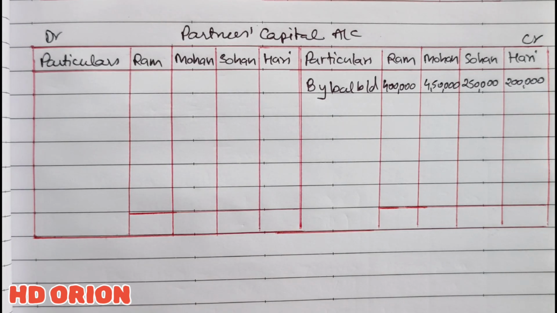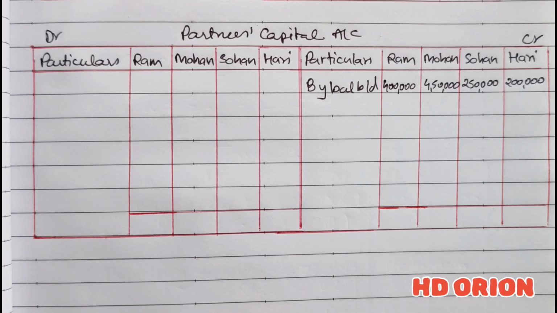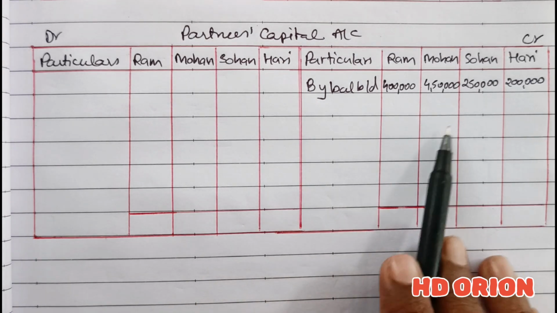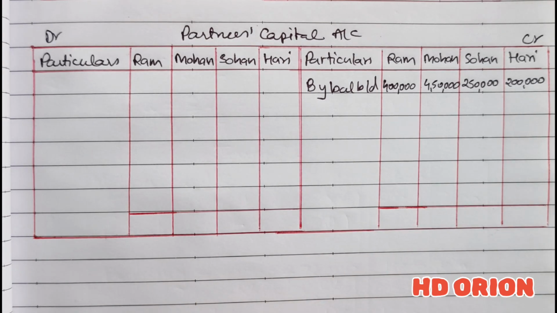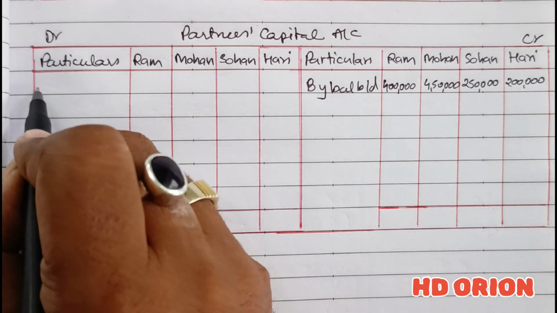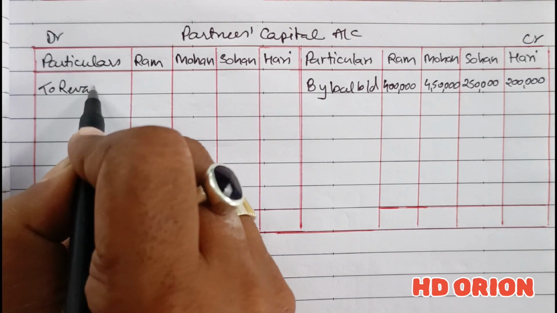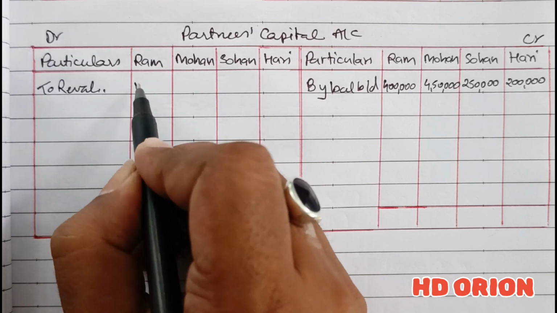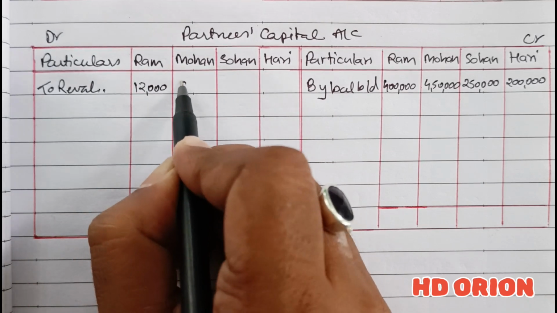Now this is the format of partners' capital account in which all the partners' capital accounts are shown together. We need not draw separate capital accounts for all the partners, right? And you see there is one workman compensation reserve, but we need not give it here because it has been claimed, right? There was a claim of rupees 1,50,000. As a result, it is to be settled against the claim. Otherwise, it was supposed to be distributed here. Now, this loss on revaluation we will also transfer to the revaluation account on the debit side, as we have prepared just now.